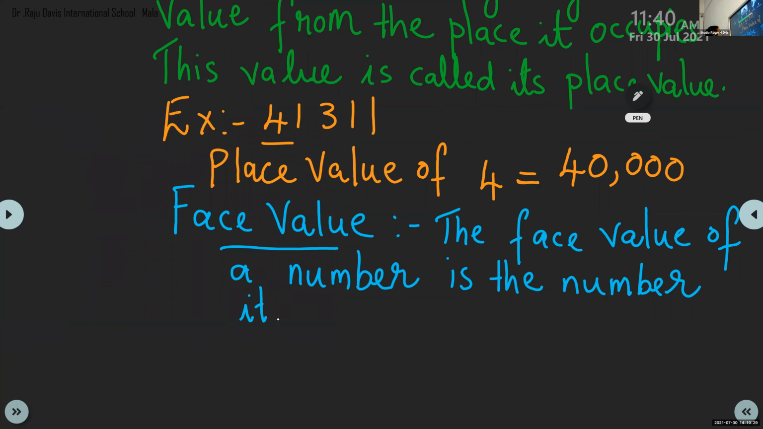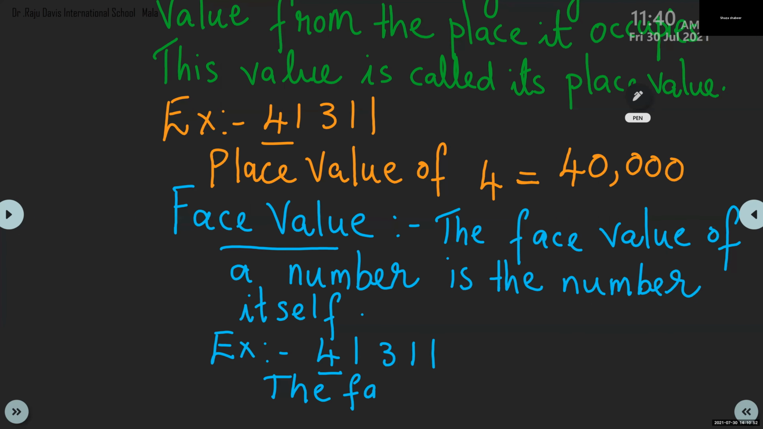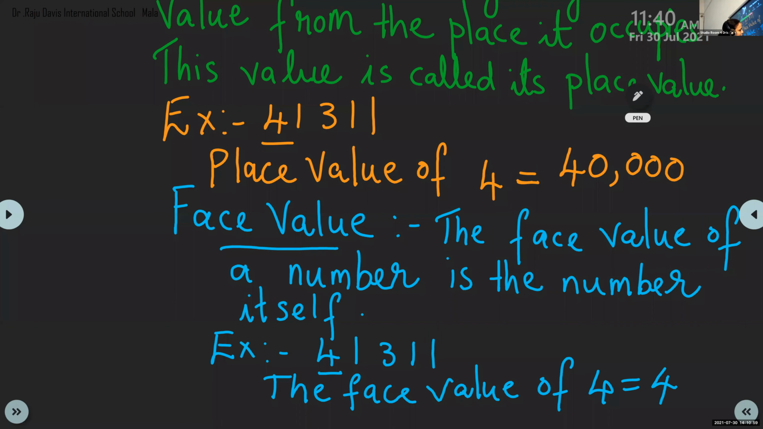Then you can write the same example: 4, 1, 3, 1, 1. Underline the number 4 and write the face value. What is the face value of 4? 4 itself. So you can write below: the face value of 4 is equal to the number itself, which means the same number, 4.